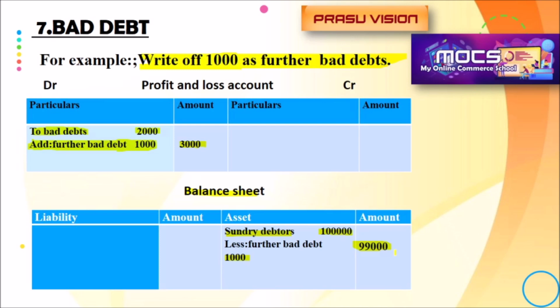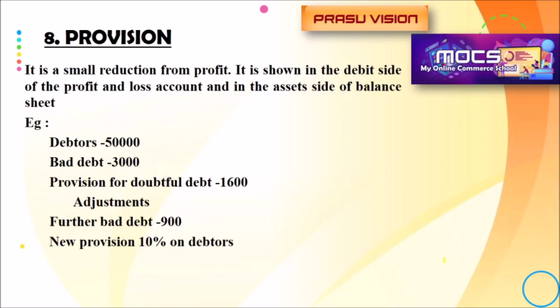That is the adjustment related to bad debt. Further bad debt will be added with the bad debt on the debit side of the profit and loss account, and it will be deducted from debtors on the asset side of the balance sheet. Please remember that. And my dear students, this adjustment is a continuation of the adjustment bad debt.